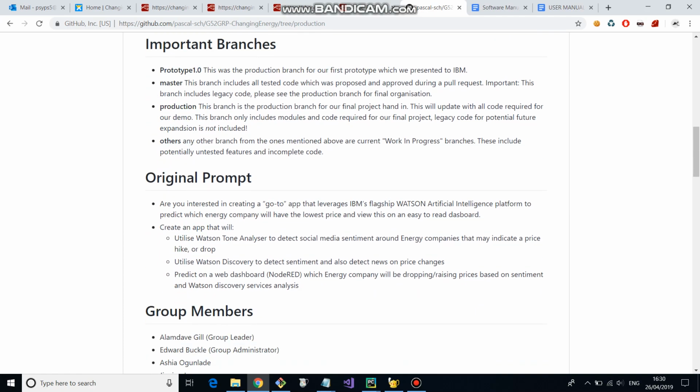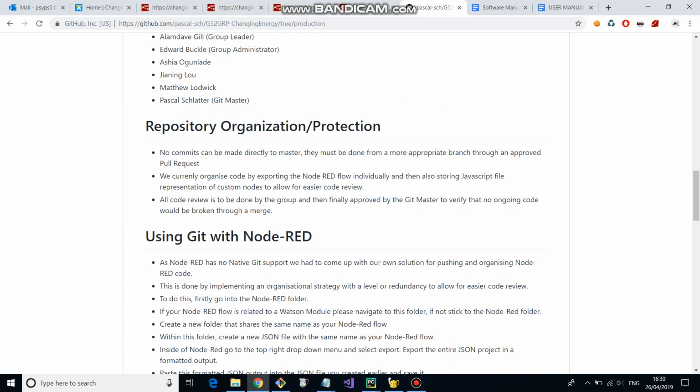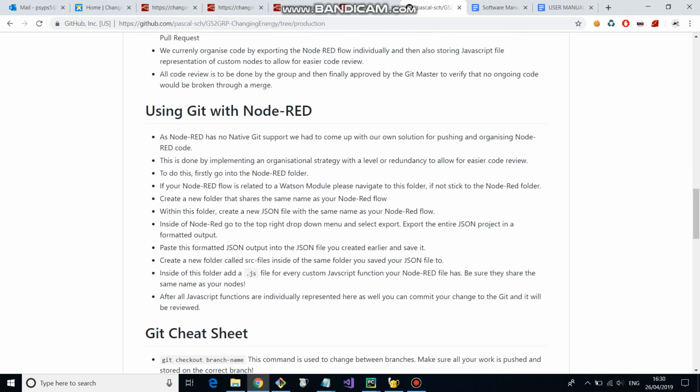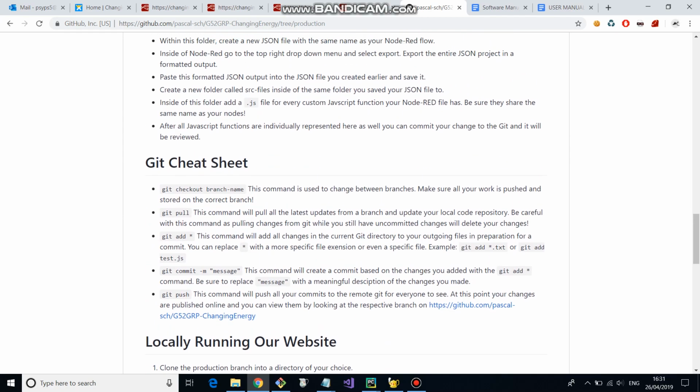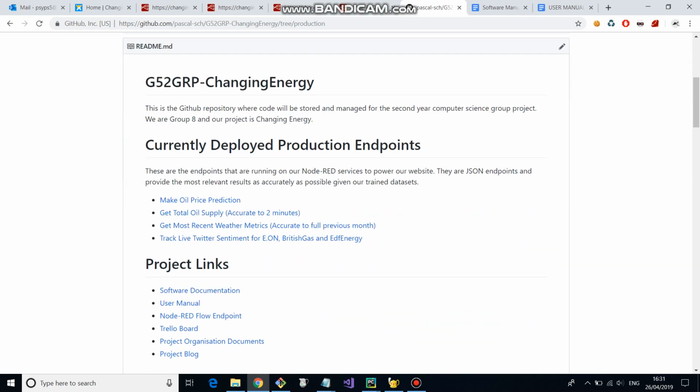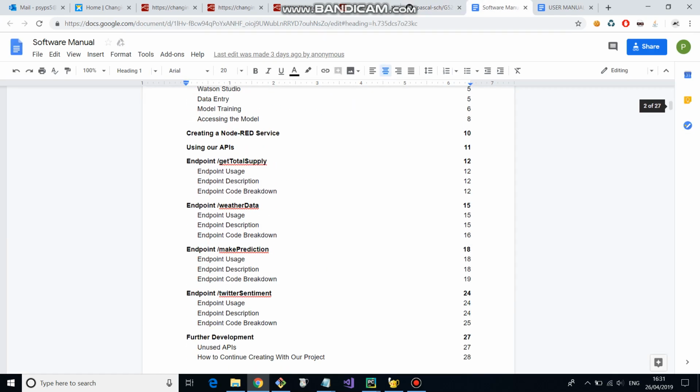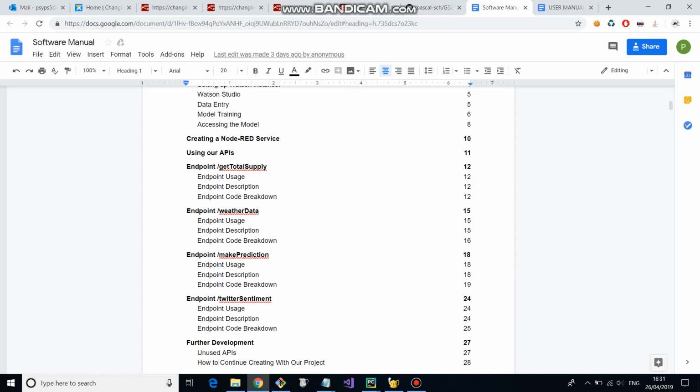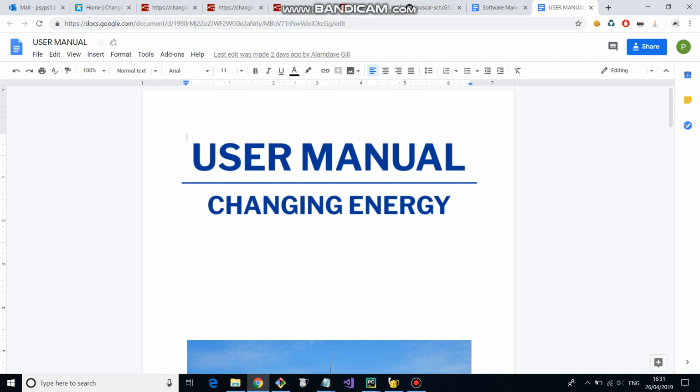If you ever have any questions about how the Git is organized, how these things work and how to use it together with Node-RED, there are various descriptions written here that can walk you through the process of using Node-RED in Git and how our own Git's organization structure works. There's all kinds of interesting information here as well, along with any links that you need for our user manual or our software manual, where there's a further breakdown of why we chose to do what we did and how to make use of all of these things. The user manual is more for the end user.